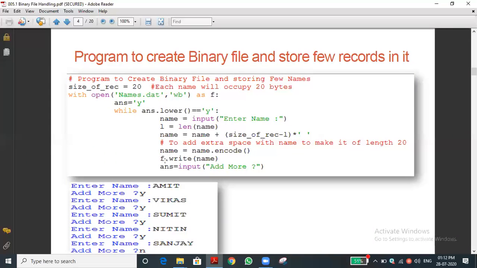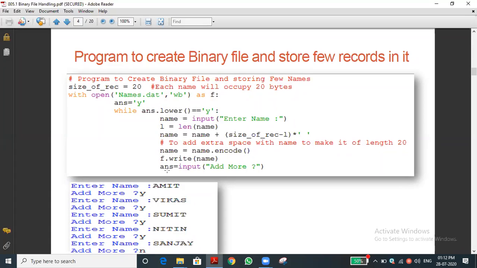Now you can see f dot write of name. We are writing the name into the file. What is the file name? Can anyone say what is the file name? Names.dat. Which is the file object? F, sir. F is a file object.